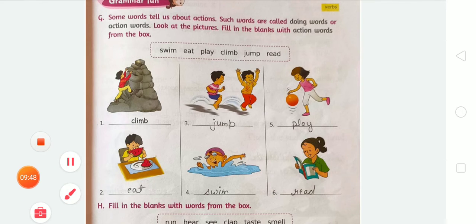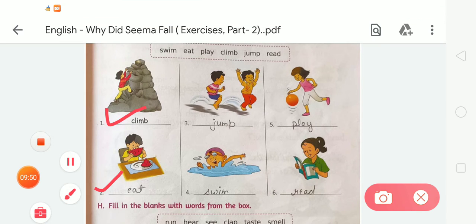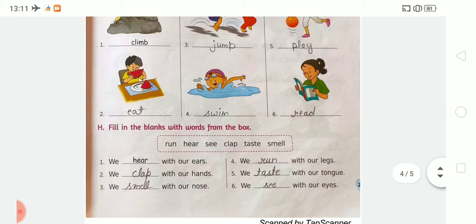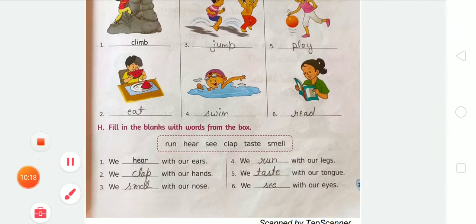So in first there is climb, CLIMB. In second, eat. In third, jump. In fourth, swim. Fifth, play. Sixth, read. The spelling of climb is CLIMB. Eat, EAT. Third, JUMP, jump. Fourth is swim, SWIM. Fifth is play, PLAY. Sixth is read, READ. So like this we have to complete exercise G. Now moving to the next exercise, that is exercise H.